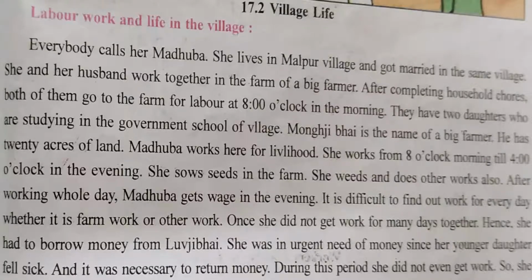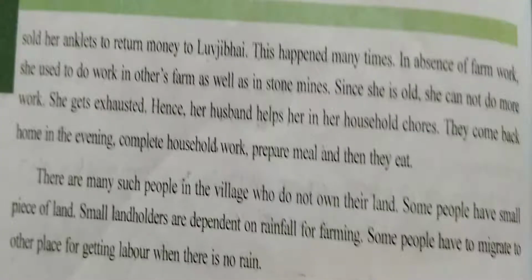So what should she do? She did not even get work during that period. That is, she was having no work. So how will she earn the wages? So now, to return the money to Lavji Bhai, she sold her anklets. She sold her anklets so that she could get some money from that sale, and this happened many times.